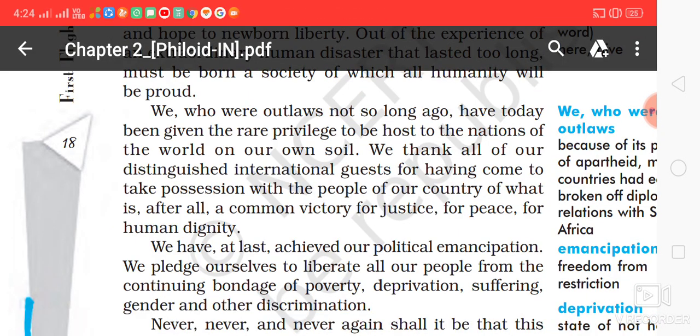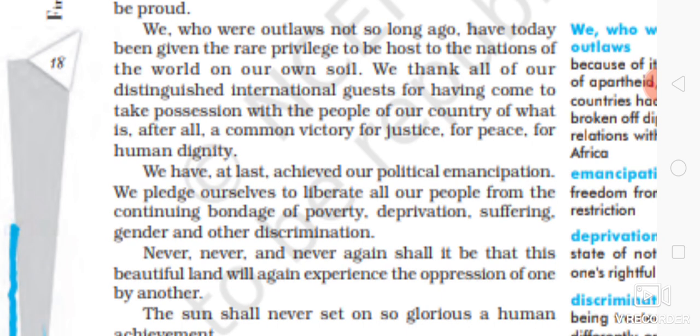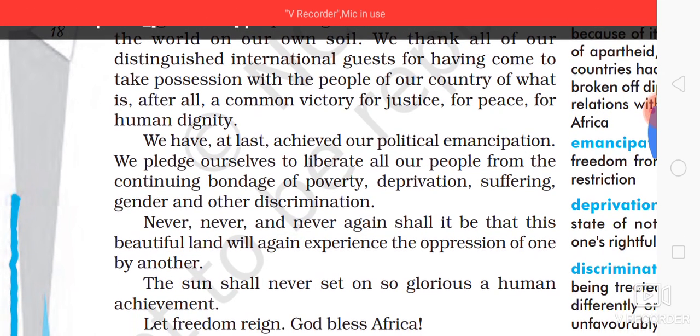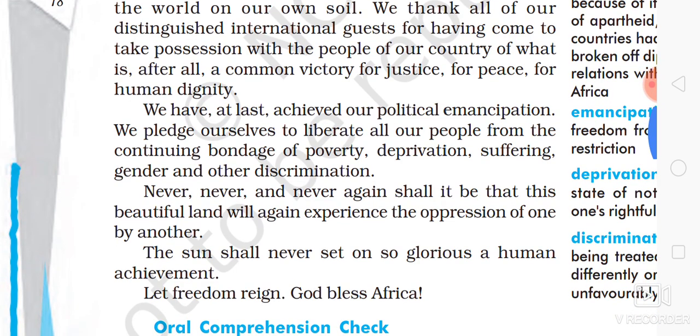"We thank all of our distinguished international guests." Who are these guests? The people who have come from all around, from India and other countries. This is, after all, a common victory for justice, for peace, for human dignity. So he calls this liberty not just the oath of a country but the starting of a common victory for common people, a victory for justice and peace. "We have at last achieved our political emancipation."